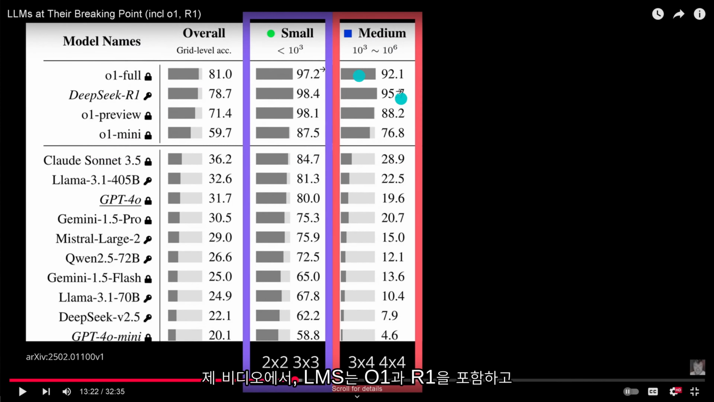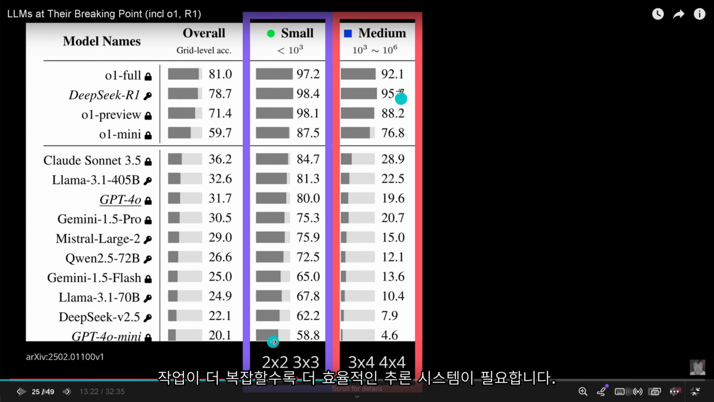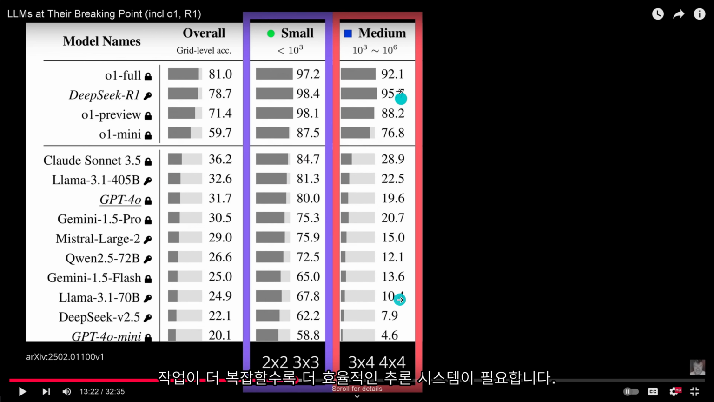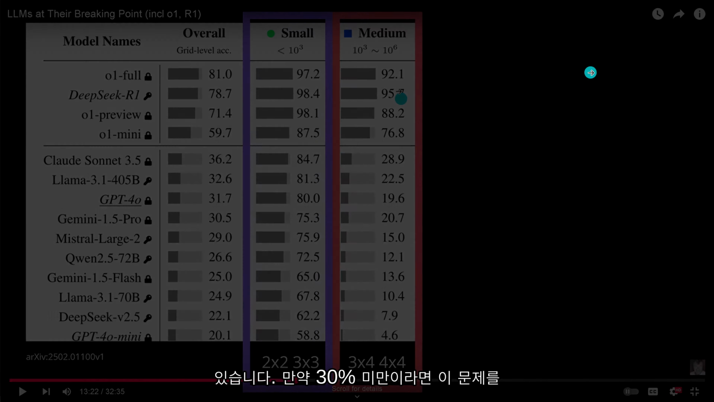Please remember, and this is in my video LLMs at their breaking point, including O1 and R1, it is really about the complexity of the task. The more complex the task, the more you need a more performant reasoning system. Because you see here, for a small complexity, a 2x2 puzzle, yeah, you can go with a Claude Sonnet, no problem. But if you go to a 4x4 puzzle, you see that the performance just crashes down significantly. And if you're below 30%, I mean, you don't need an AI to solve this particular problem.